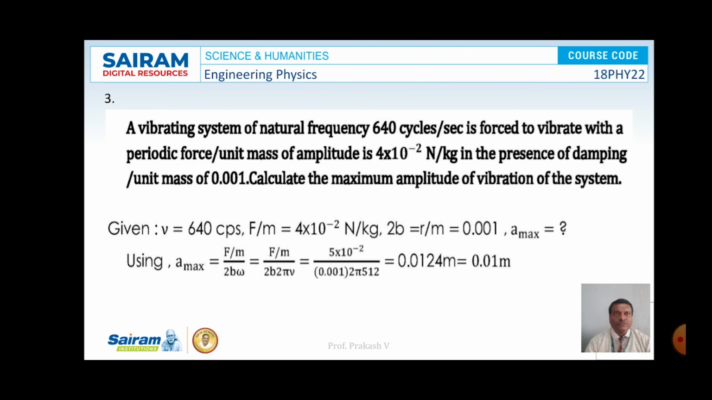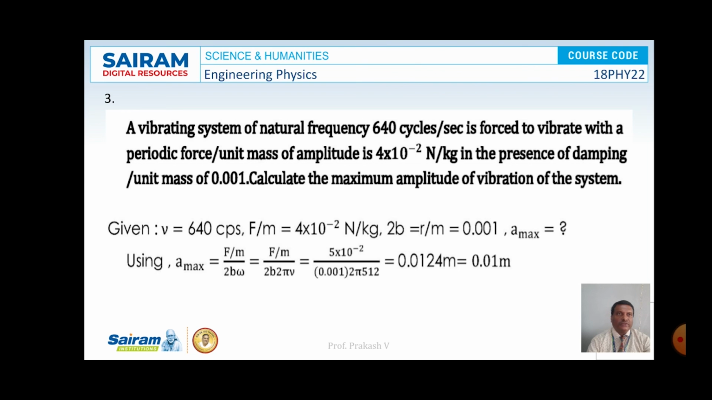A vibrating system of natural frequency 640 cycles per second is forced to vibrate with a periodic force per unit mass of amplitude, that is 4 into 10 to the power of minus 2 Newton per kg in the presence of a damping per unit mass of 0.001. Calculate the maximum amplitude of vibration of the system. So here frequency mu is given as 640 cycles per second and the value of F by M is 4 into 10 to the power of minus 2 Newton per kg and the value of 2B is equal to 0.001, which is equal to R by M.